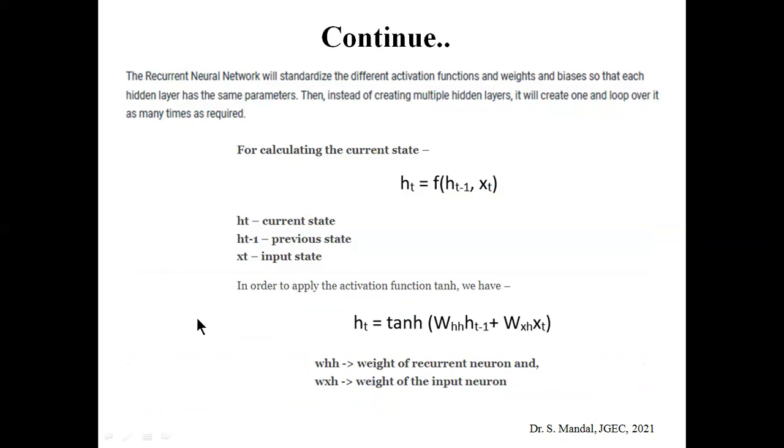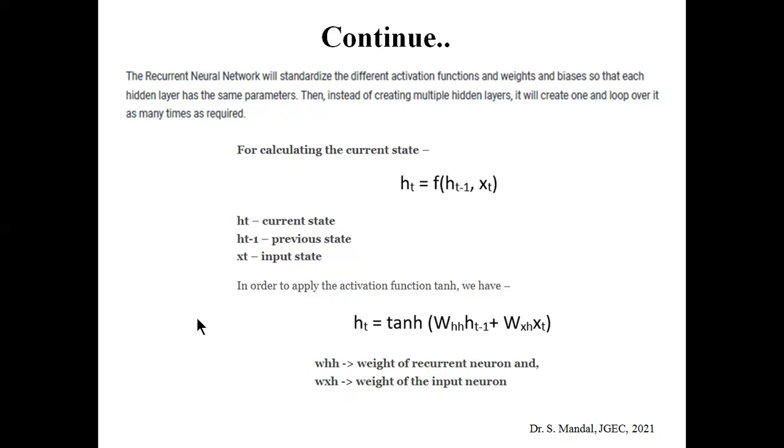Now let's get the mathematical formula for the RNN. As you already know, if you want to calculate the current state of the middle hidden layer, we can say that ht equals a function of ht minus 1 and xt, where ht minus 1 is the previous state, ht is the current state, and xt is the input state.